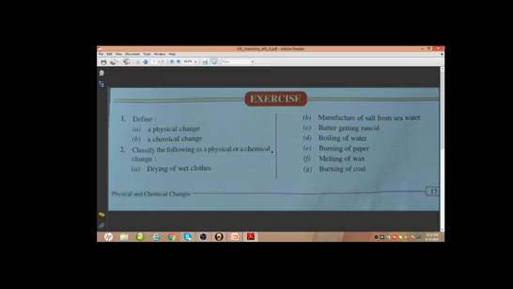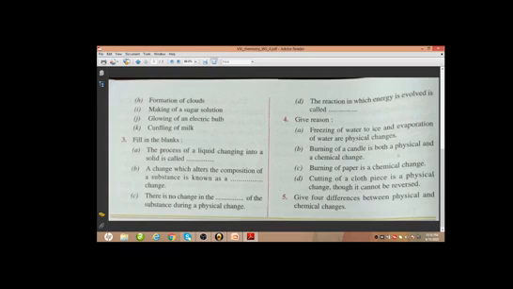So this is a physical change. Next, burning of coal, just like burning of paper or burning of fuel, burning of coal is an example of chemical change, as here we are getting new substances.